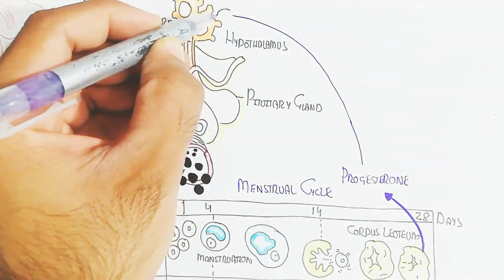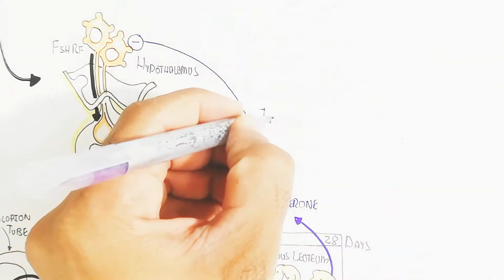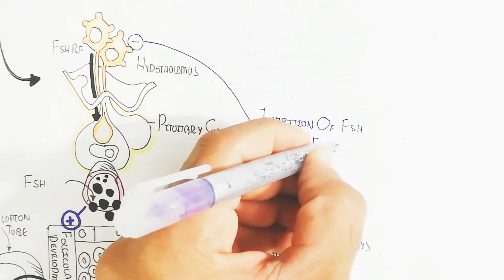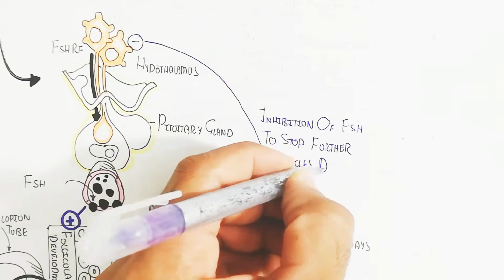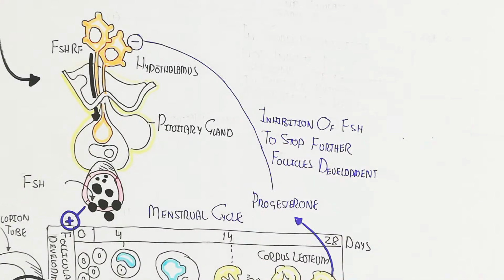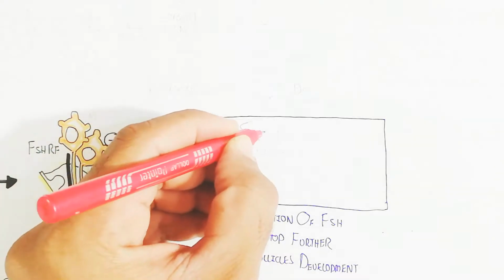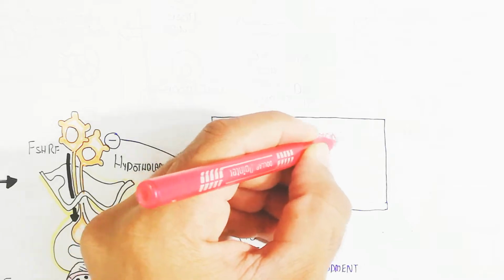So this is the endometrial cycle. Endometrial thickness increases due to progesterone, while the progesterone released from the corpus luteum also inhibits the hypothalamus, inhibiting follicle stimulating hormone to stop further follicle development. In this way, further follicles will not develop.